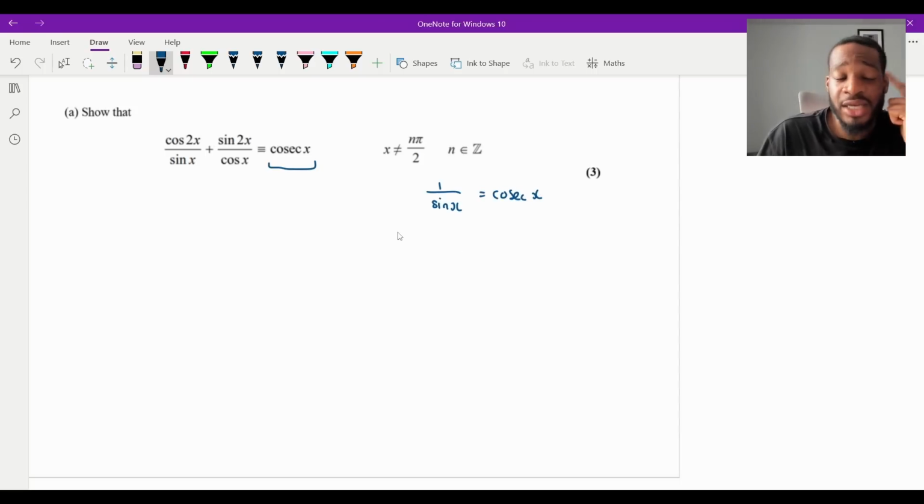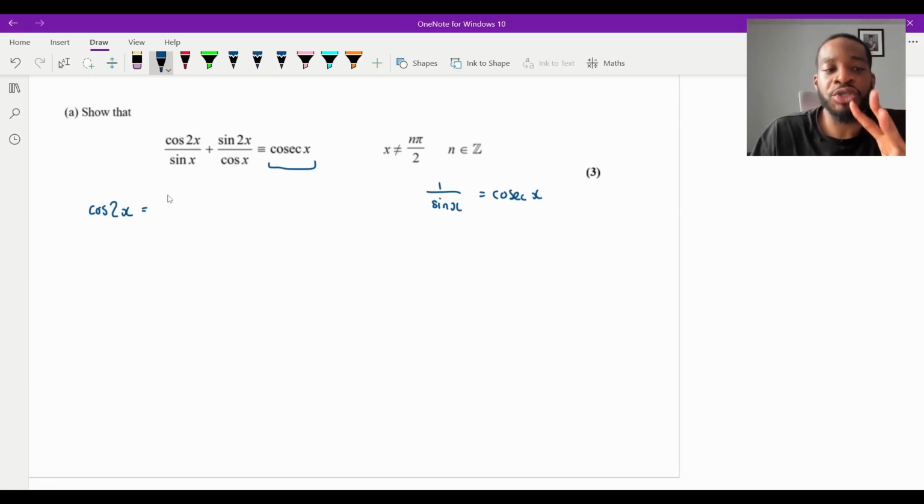So firstly, what that tells me is that I would want to rewrite everything in terms of sines if I can. And another thing is that if I look at the angles on the left-hand side, on the numerators, these are 2x's. I don't want 2x's because the show that has just an x. So I'm going to maybe use some trigonometric identities to get rid of those angles which are being multiplied by 2. So firstly, cos 2x. When you see cos 2x, straight away, your mind should go to the double angle formula.